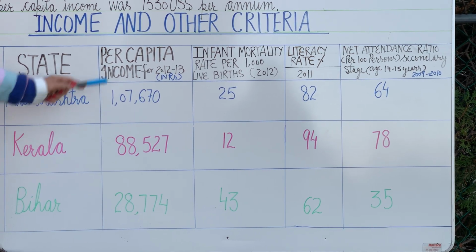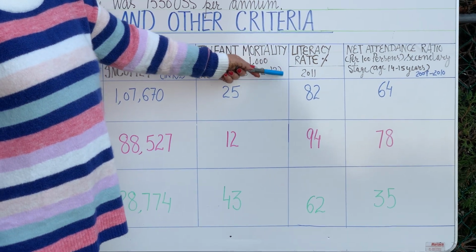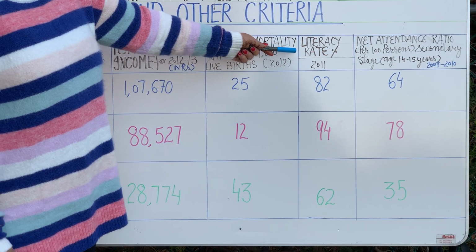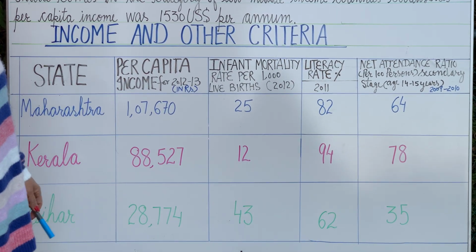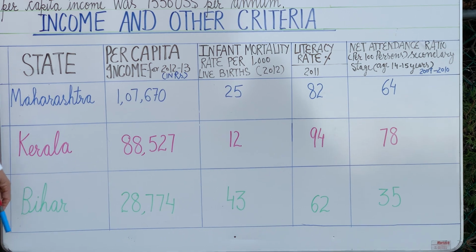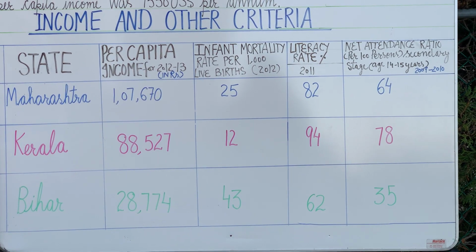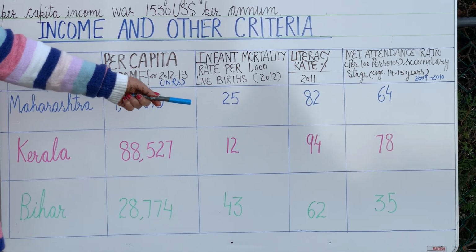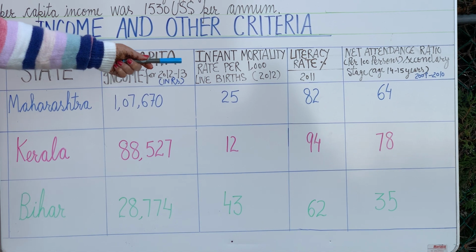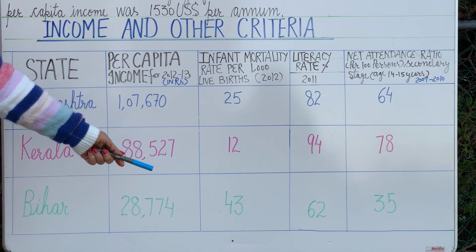Next attribute is literacy rate in percentage, and the year is 2011. Literacy rate means the proportion of the literate population, aged 7 and above. You will find again Kerala is the leading state. The highest literate state in the country is Kerala, where it is 94%, followed by Maharashtra 82, and Bihar again is lagging behind, that is only 62%.